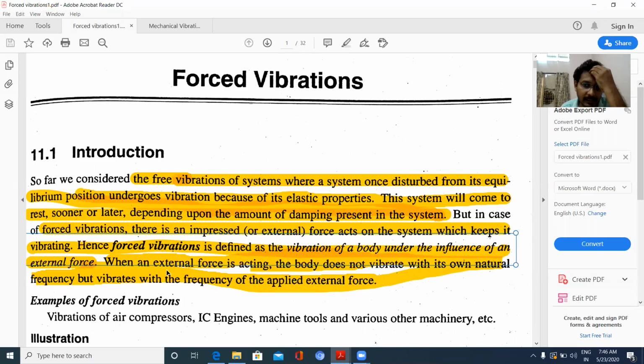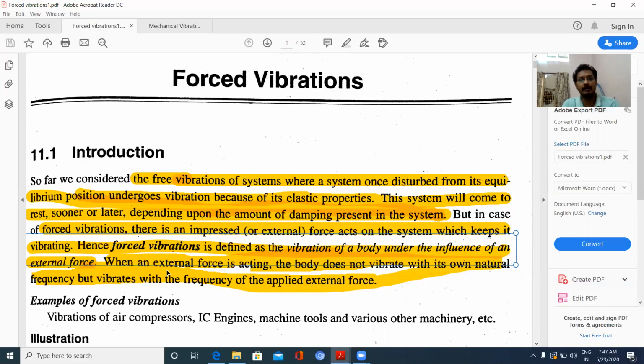Whereas in free vibrations, initially I apply a force and release it, and it will be vibrating. That is free vibrations. But in forced vibrations, the forces are applied on the system at regular or periodic intervals.